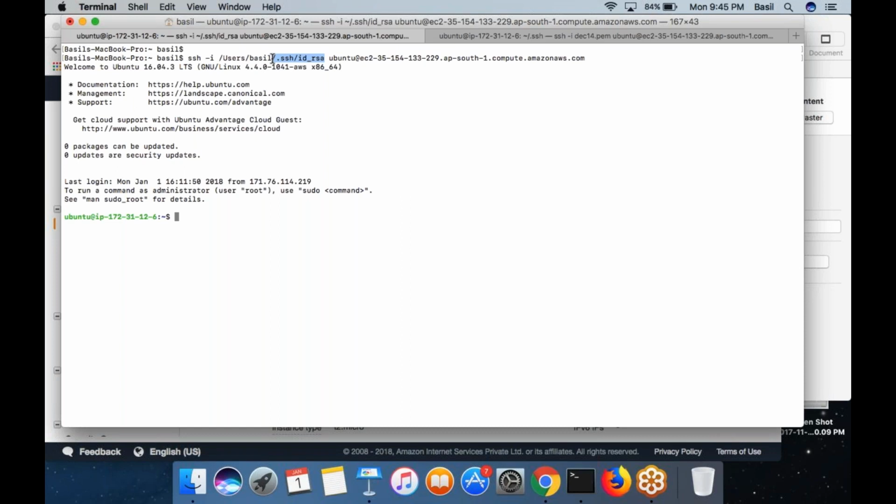Okay, now let's say, and this is how you should do it in a real-time environment, right? If you want to create a login for some guy, somebody wants to log into a production server, what you do, you will ask them for their public key. You will ask them, send me your public key, then I can create a user for you, then I will add your public key over there, then use your private key to log into the machine. Got it? So that is the best practice.